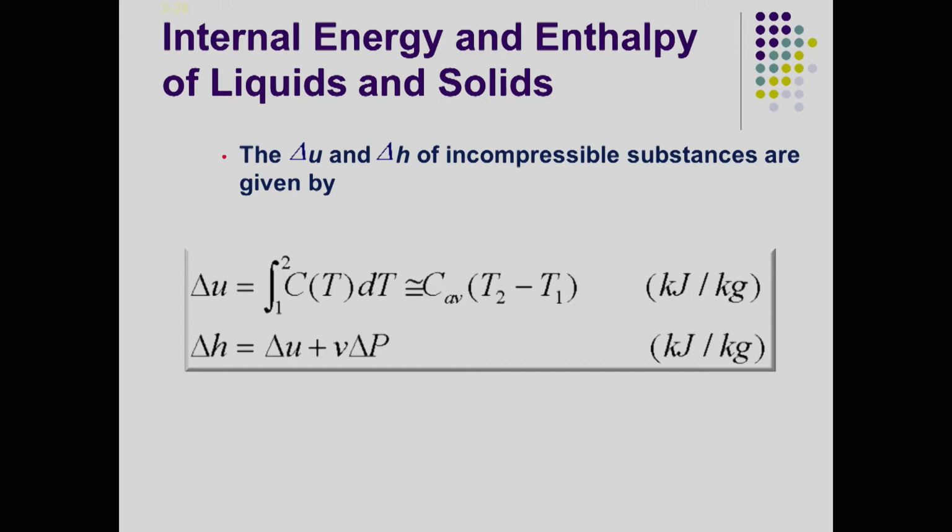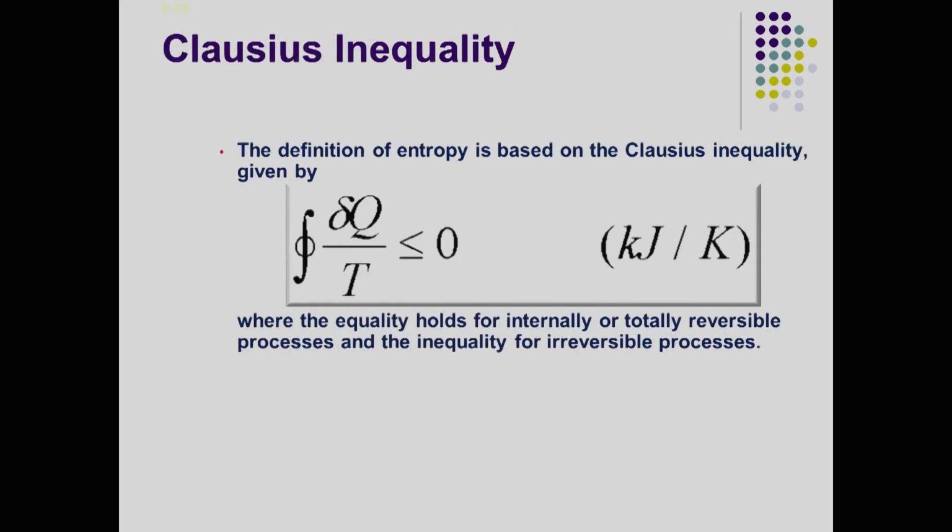Now, again we are looking at an incompressible system, then delta H becomes nothing but delta U, which you calculated from the one specific heat that you need, added to the V dP, which is the pressure change that you are looking at, but volume is not changing. So, I think that is an important factor, and that is where we are now able to look at internal energy and enthalpy of the liquids and solids using the molecular dynamic simulation, which we will look at slightly later.